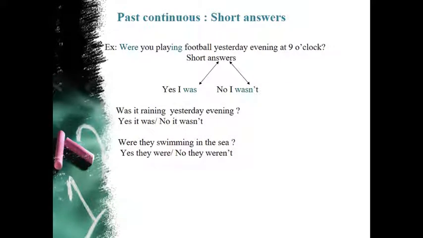Let's proceed with the short answers. For example, we were playing football yesterday evening at 9 o'clock. The short answers that we obtain from this tense are positive and negative. Yes, I was. No, I wasn't. Was it raining yesterday evening? Yes, it was. No, it wasn't. Were they swimming in the sea? Yes, they were. No, they weren't.